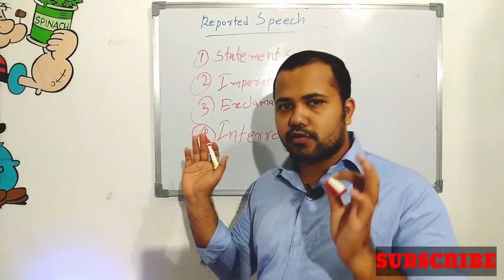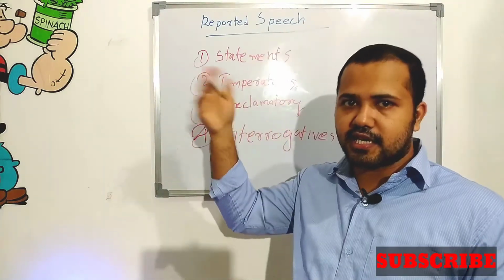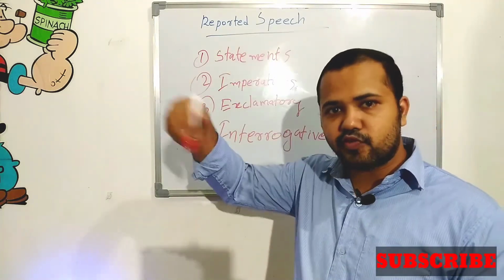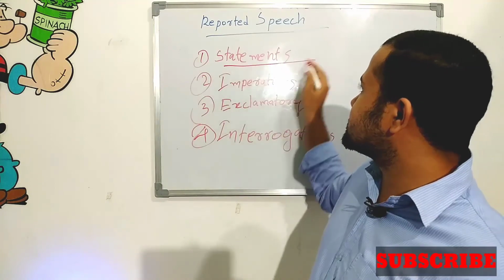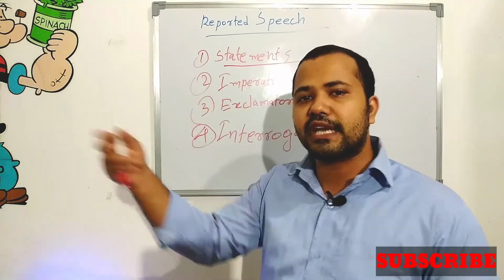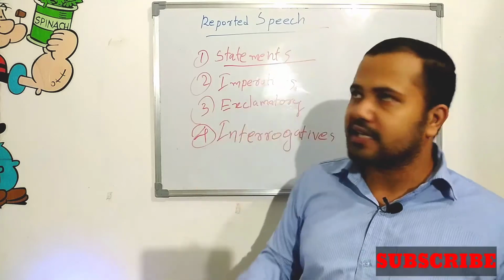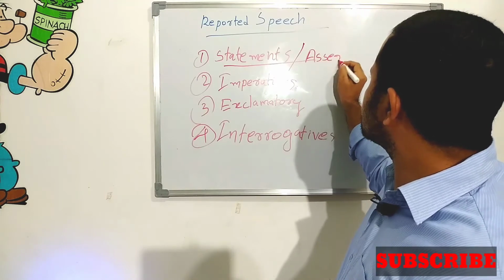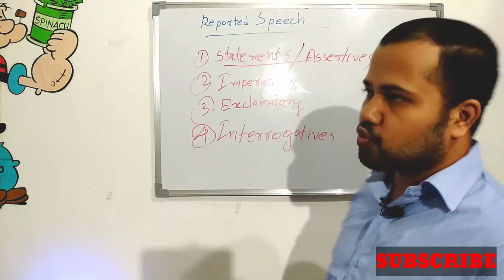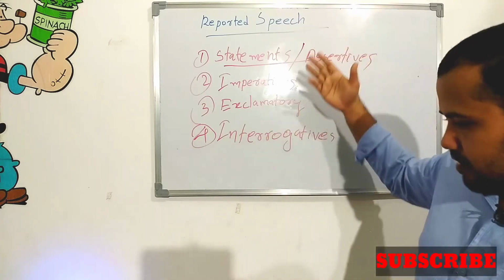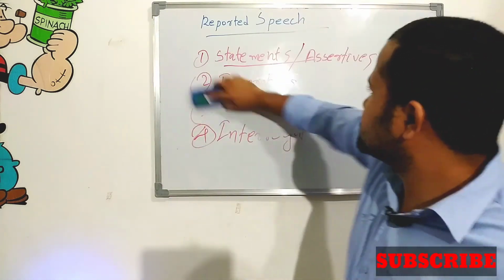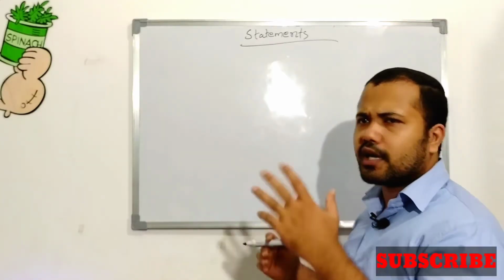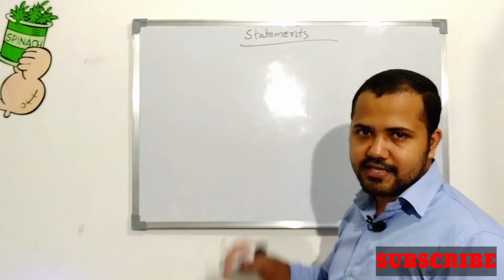Here we are not going to discuss the sentence formats in detail. We are just going through them, and next we will see how to change these four types of sentence into indirect speech. First we are going to study statements, or assertives, the other name. Direct speech to indirect speech, first the statements.